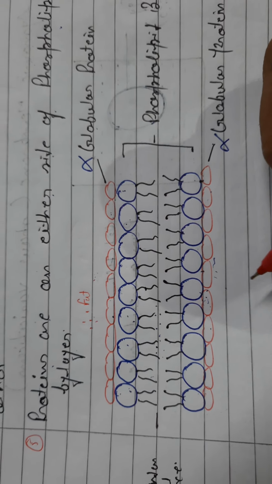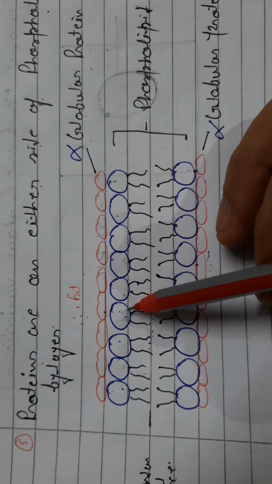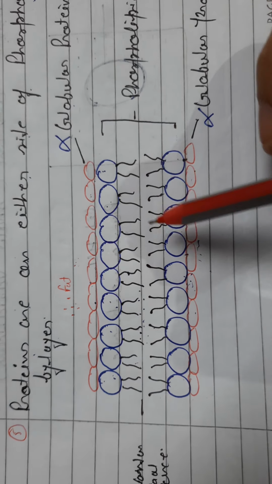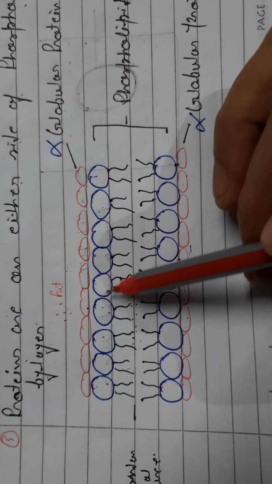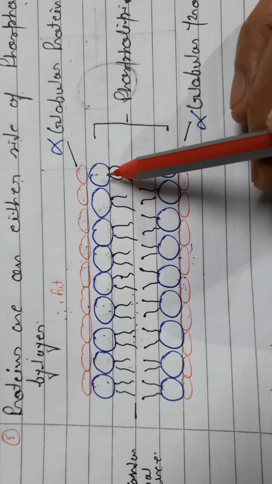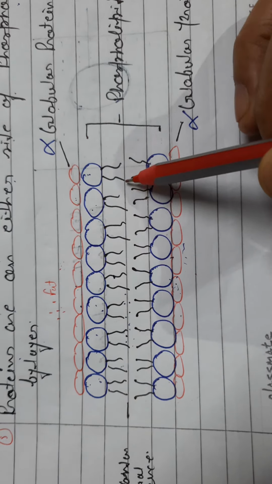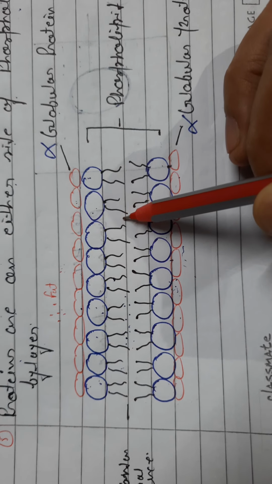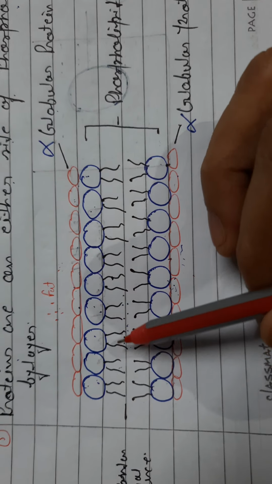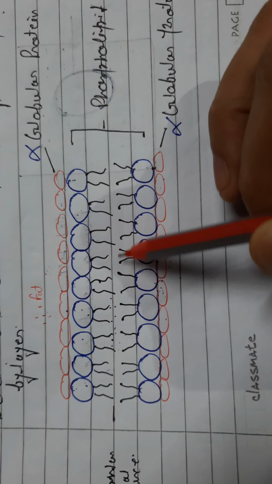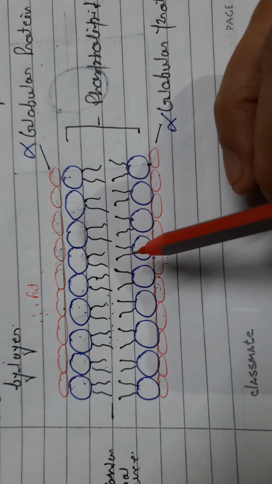Why? The reason is that these are all phospholipid bilayer molecules, and we know that these phospholipid biomolecules are made up of two types of fatty acid chains, and all these fatty acid chains are hydrophobic. It means they act like a water repellent.